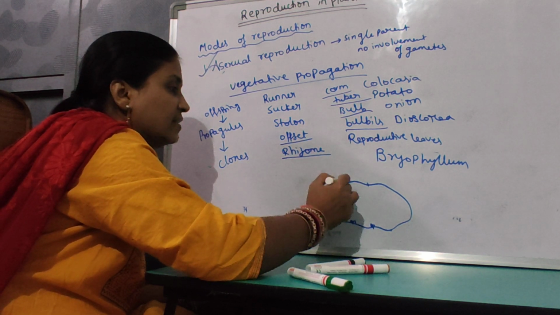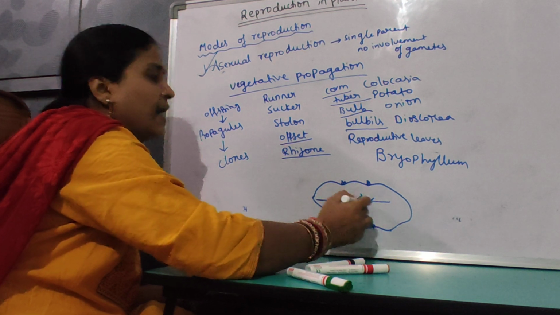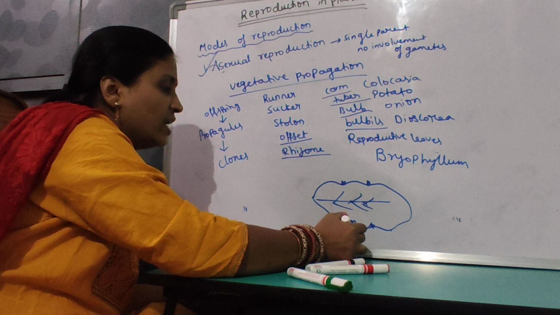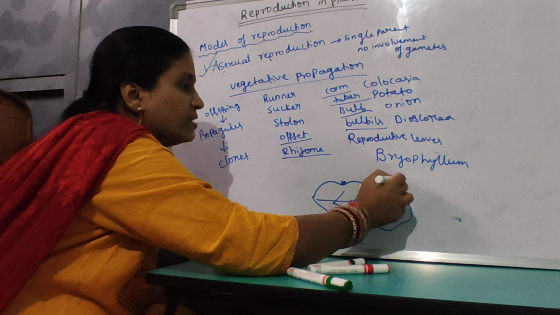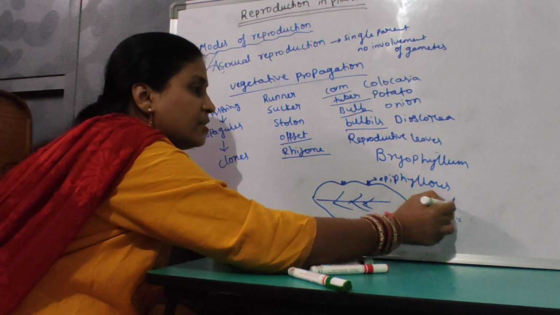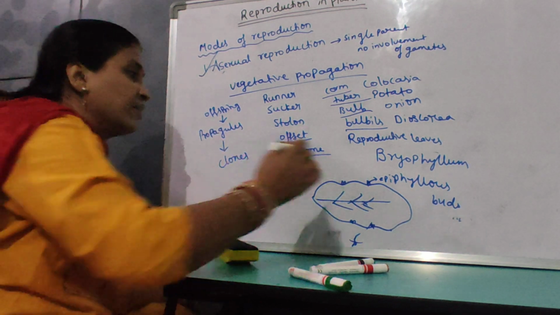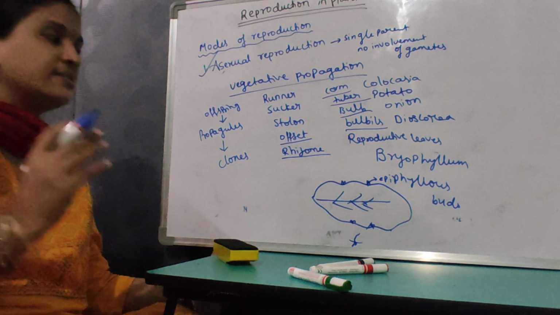These buds are nothing but the epiphyllous buds. When the favorable conditions are there, these buds fall onto the soil and develop into a new plant. These buds, when they get detached from the parent body, develop into a new plant.